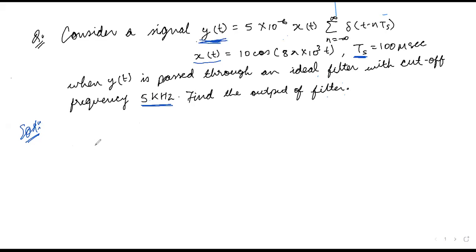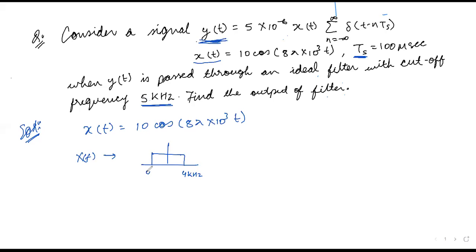Before that, I should write. So here, what is given is that xt is given as 10 cos of 8 pi into 10 to the power 3 t, and from here we have found that Xf, that is the frequency spectrum of the signal, is given as this, where the maximum frequency is 4 kilohertz. Okay, and the amplitude is 5 from the question itself.